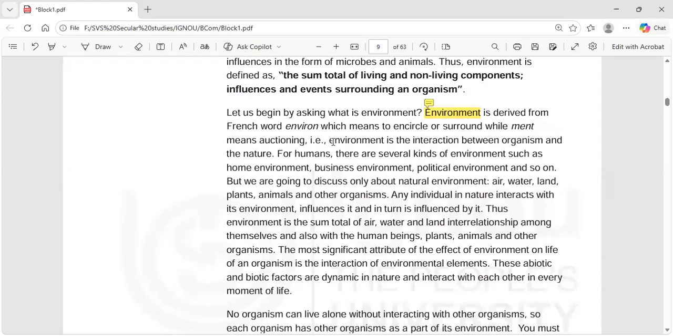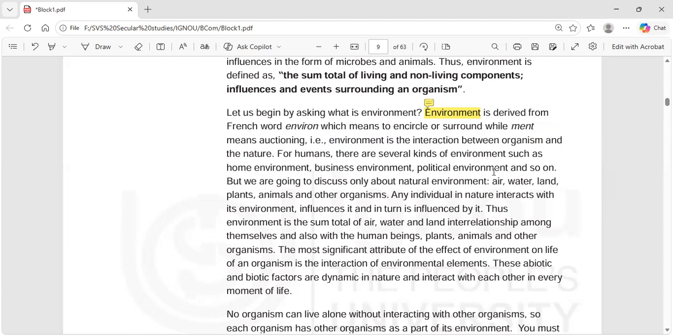Environment is the interaction between organism and nature. For humans, there are several kinds of environments such as home environment, business environment, political environment, and so on. Like we have different environments, right?